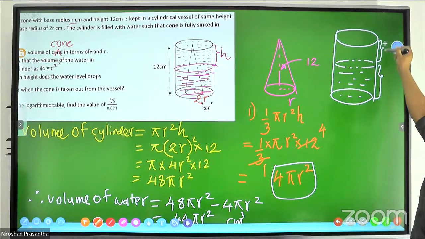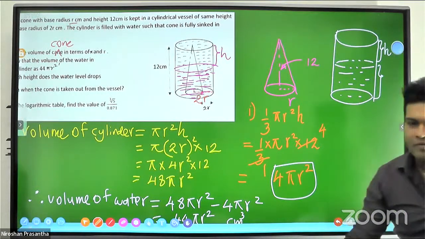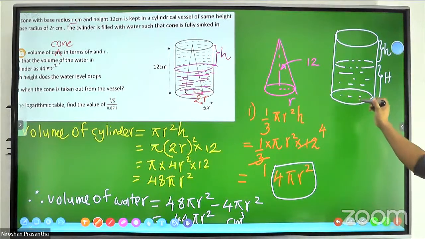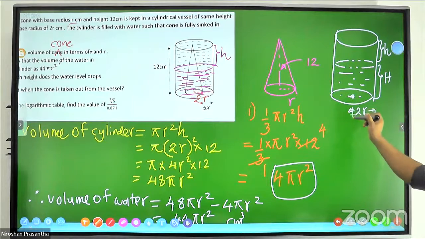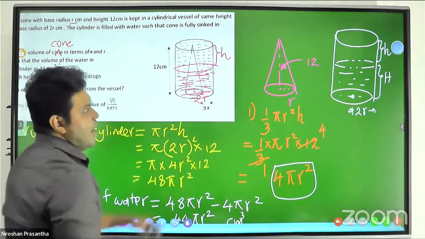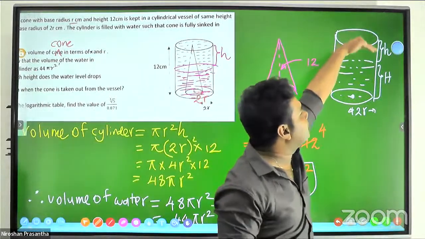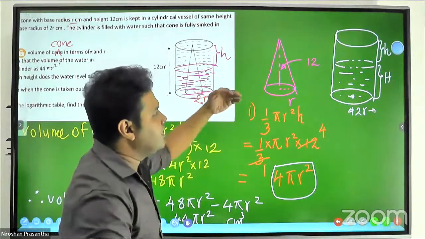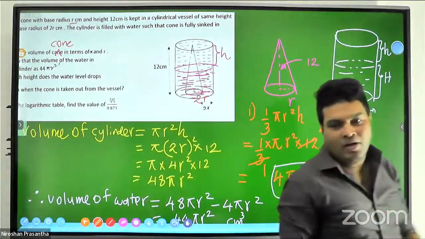And the height drop is this. We have to find this height, and this is the remaining height, and the radius is the same, 2r. The height drop we have to find. That means the upper part of the height we have to submit as the answer. Then we can find the remaining height or the drop height.